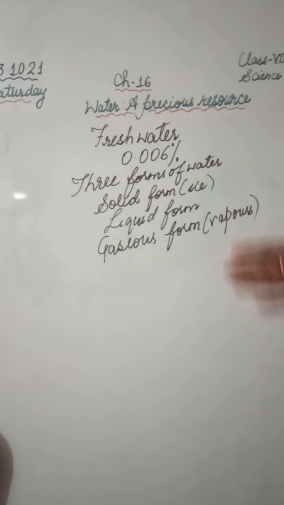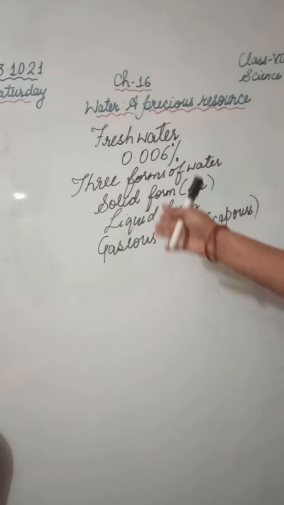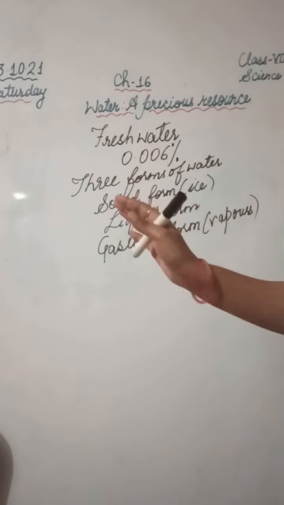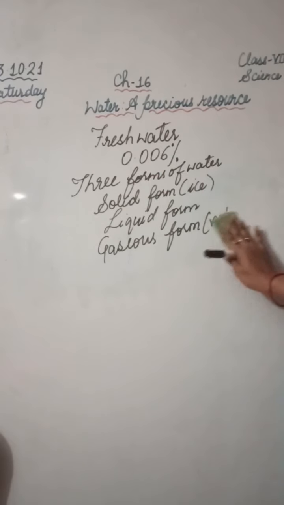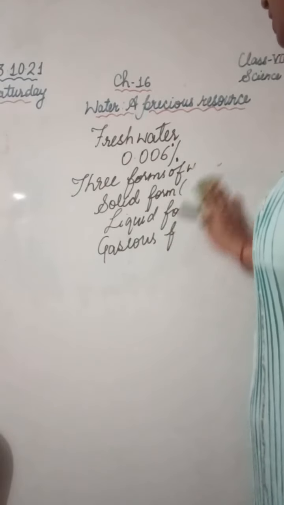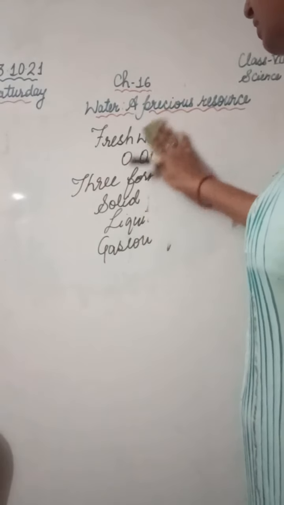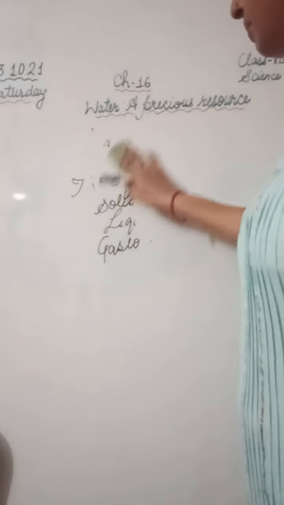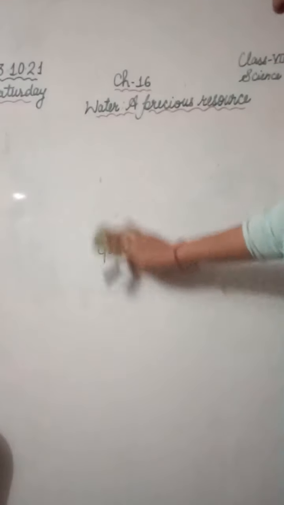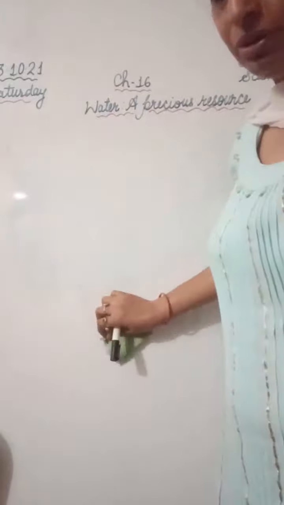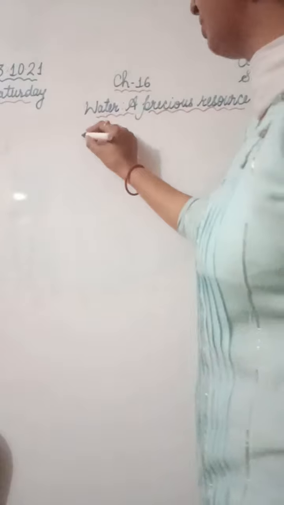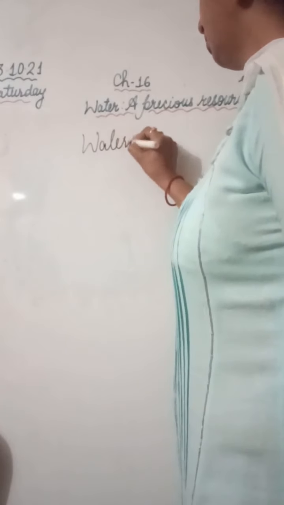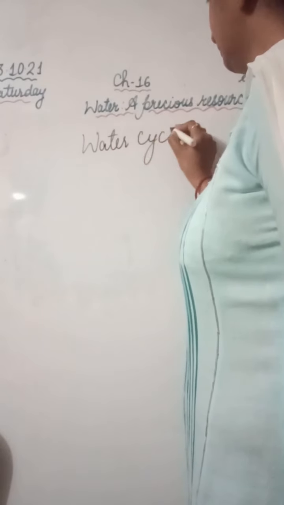We know that for millions of years people have been using water, but still water is maintained on the earth. We are using water every day, but the availability of water on the earth remains constant just because of the water cycle. The cycling of water on the earth, which we call the water cycle, helps to maintain the availability of water. So what is the water cycle?